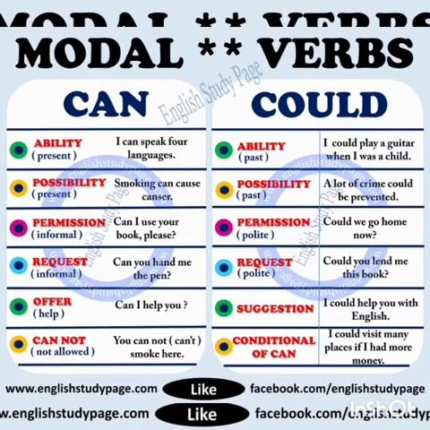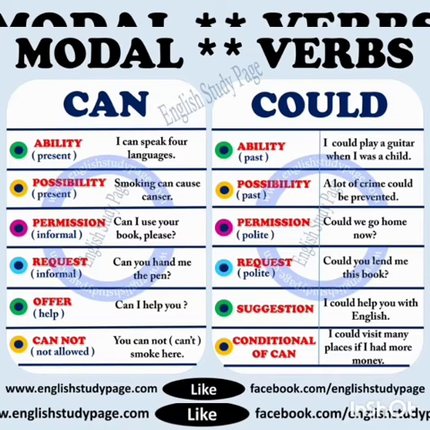Next, possibility. A lot of crime could be prevented. So, possibility again in past tense, could is used. Permission. Could we go home now? So, permission. So, polite way, you will be using could. Request. Could you lend me this book? So, if you want to be very polite to a higher authority or an elder person, you should not use can. Could is used here.